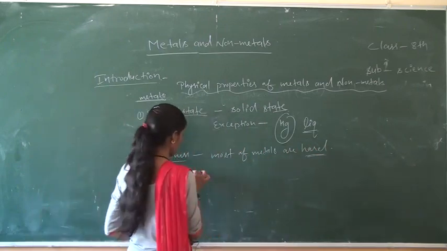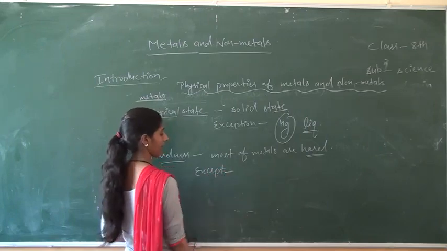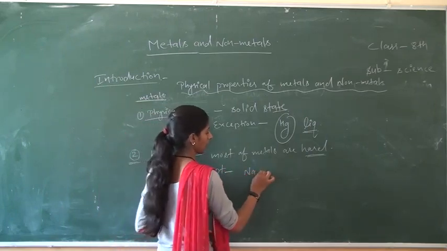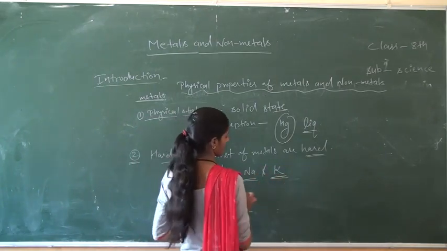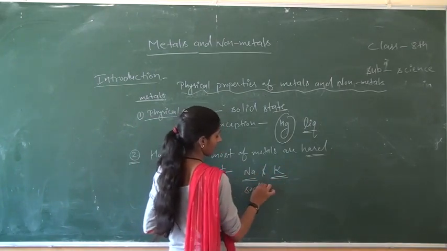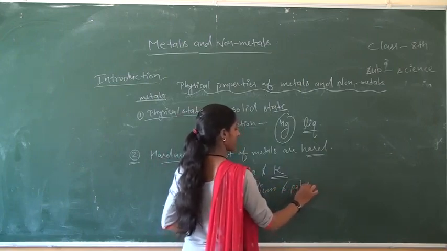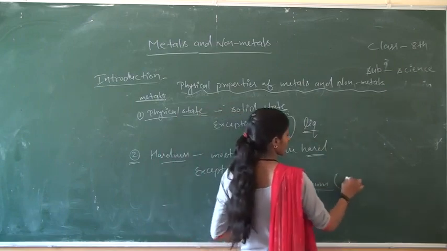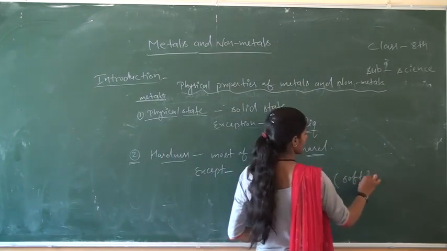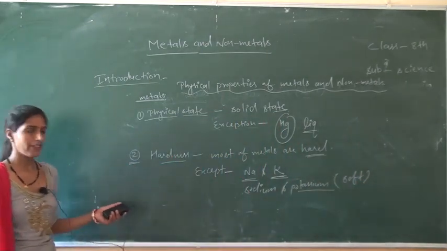But there is also an exception, except sodium and potassium. Sodium and potassium are soft metals which can be easily cut with a knife.